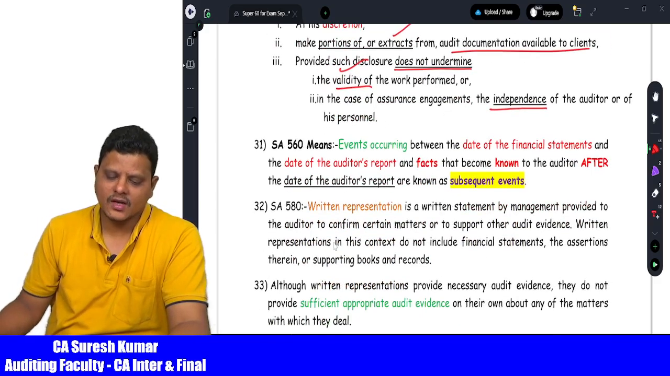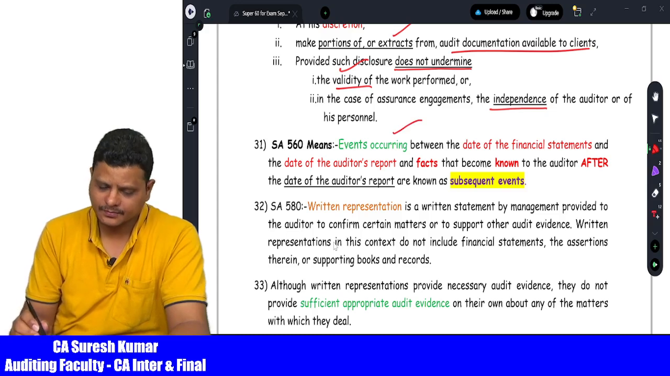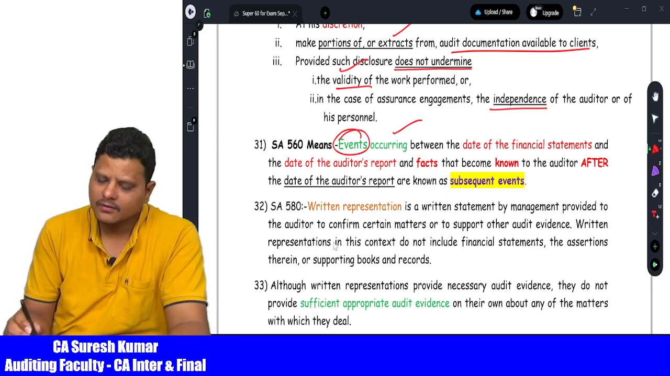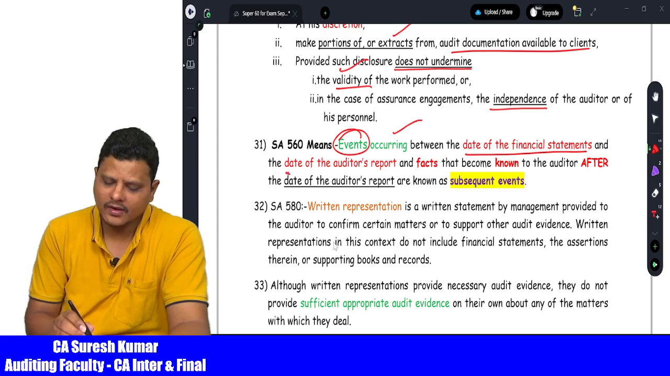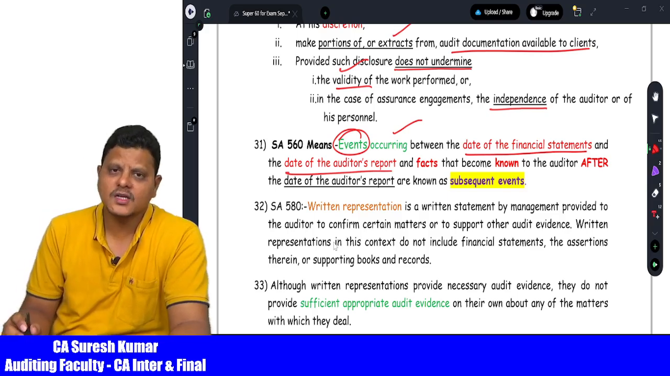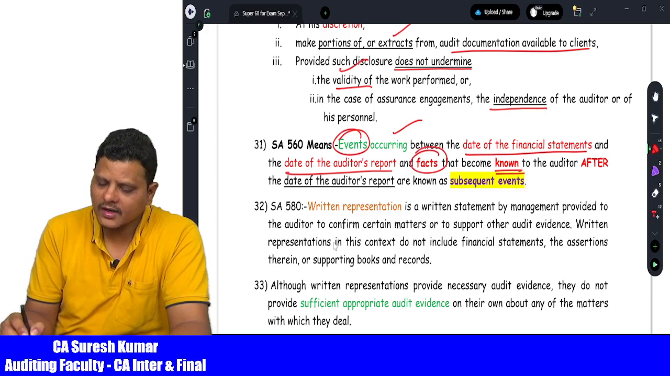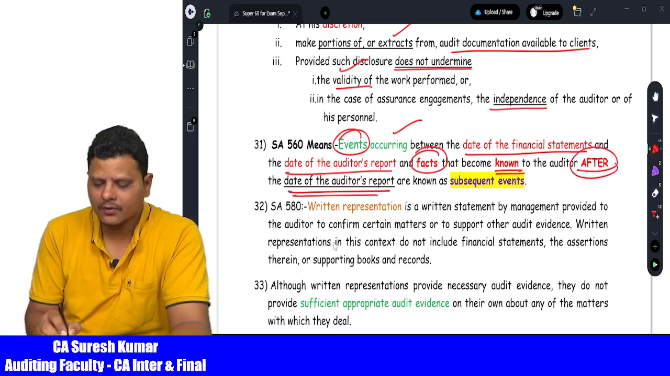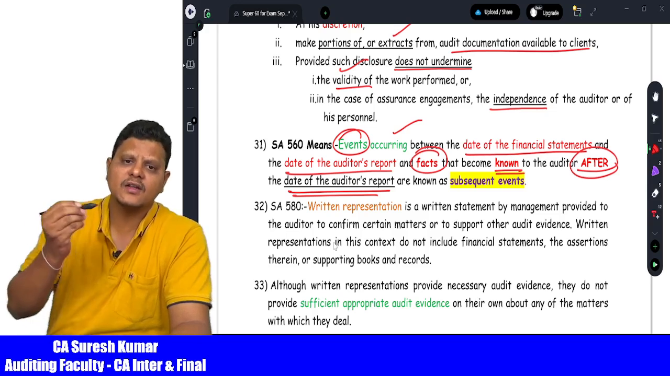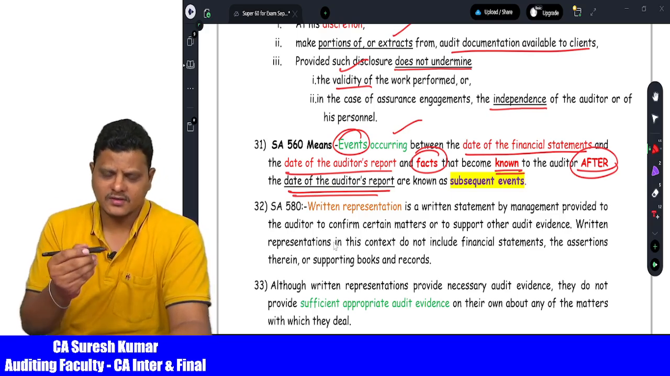Then comes subsequent events. Very important for examination. Subsequent events means the events which have occurred between the date of financial statements and the date of the audit report. But the point to be noted here is that whatever the events occurred, the fact became known to the auditor after the date of the audit report. The auditor has already issued the report, then the auditor comes to know that some events happened in the company. These are called subsequent events.